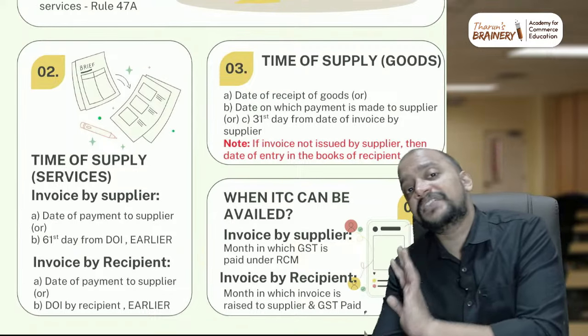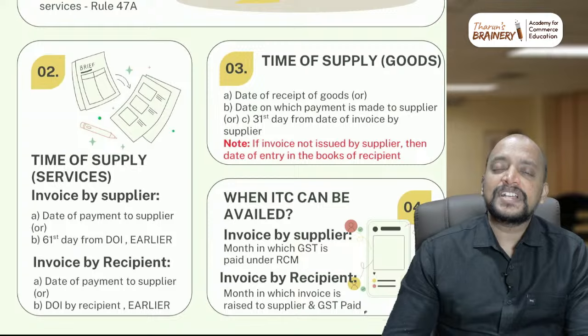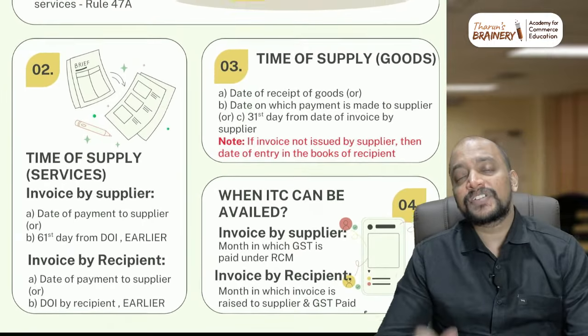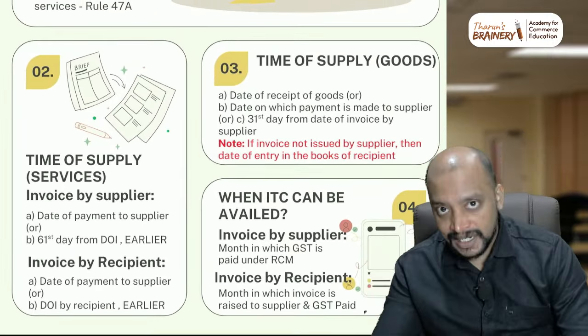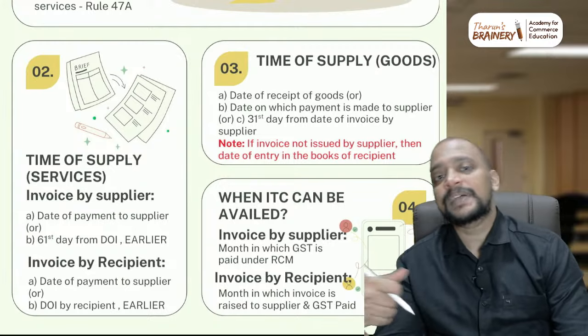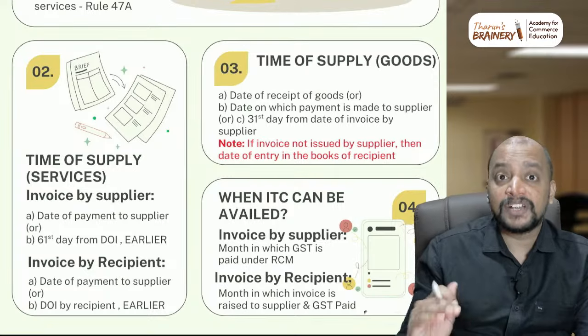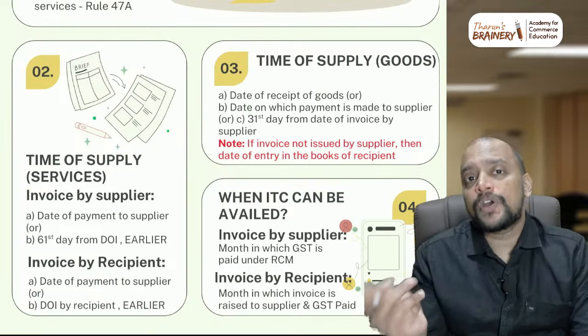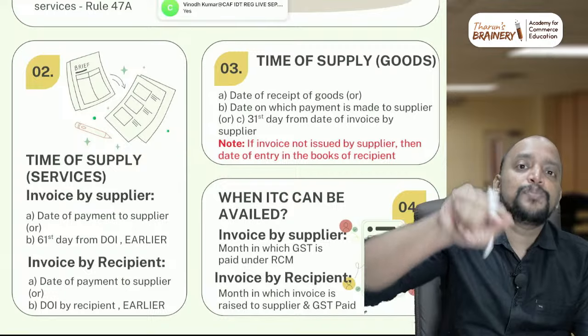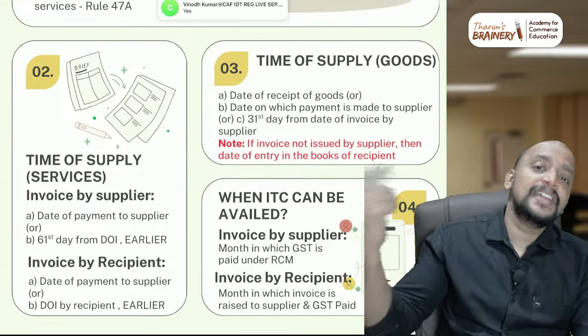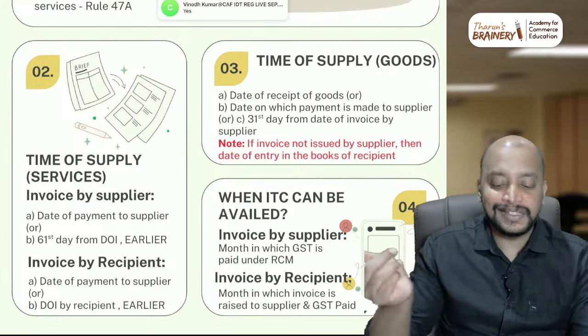But for goods we have a different point. For goods it will always be 3 dates: the date of receipt of goods, that is, in case of goods covered under RCM, the date on which goods are received by the recipient; the date on which payment is made to the supplier; or the 31st day from the date of invoice given by the supplier. What if the supplier has not given an invoice? Then we have one proviso which says that the date of entry in the books of the recipient will be taken as the time of supply.